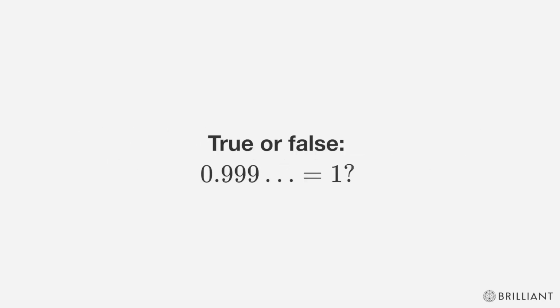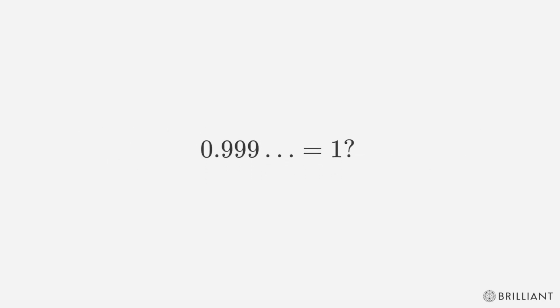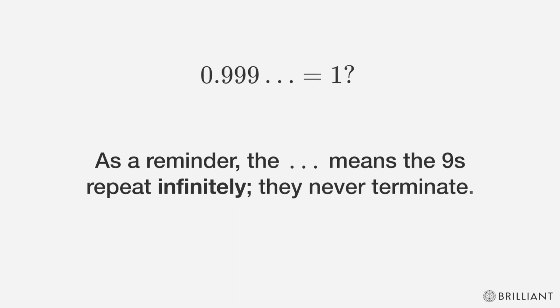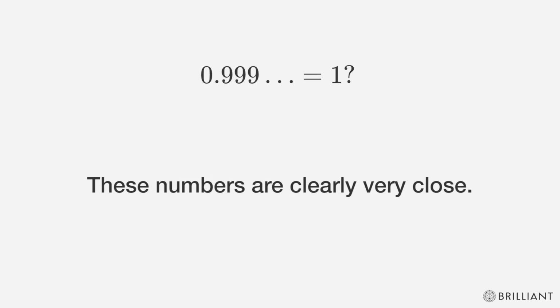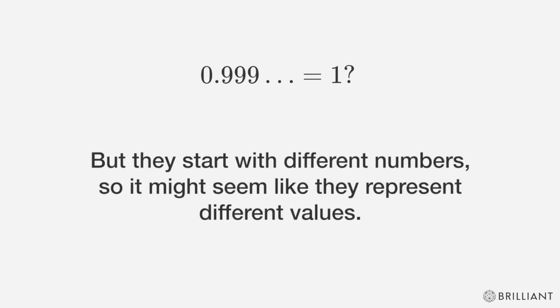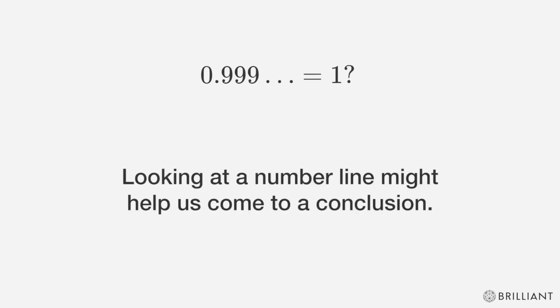True or false? 0.999 repeating equals 1. As a reminder, the ellipsis means the 9s repeat infinitely. They never terminate. Well, they're clearly very close, but they start with different numbers, so it might seem like they represent different values. Looking at a number line might help us come to a conclusion.